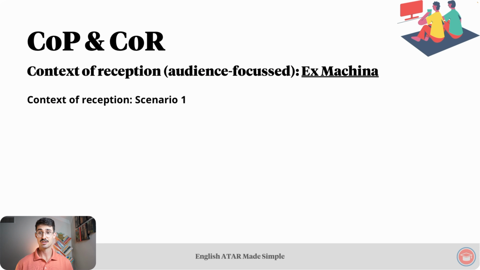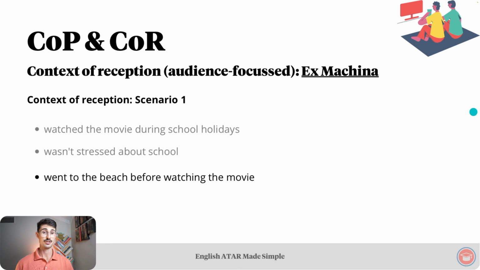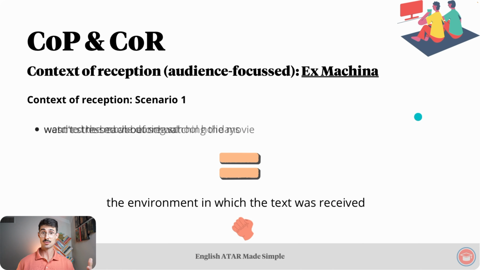Some factors you could mention regarding the context of reception for scenario 1 include you watched the movie for entertainment with a friend during the school holidays. You weren't stressed about school, and you went to the beach before watching the movie. Those circumstances equal the environment in which the text was received and in turn probably made you enjoy the movie quite a bit.